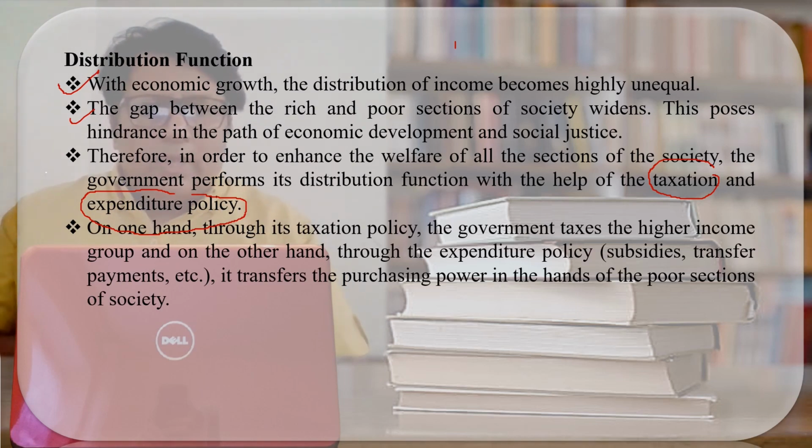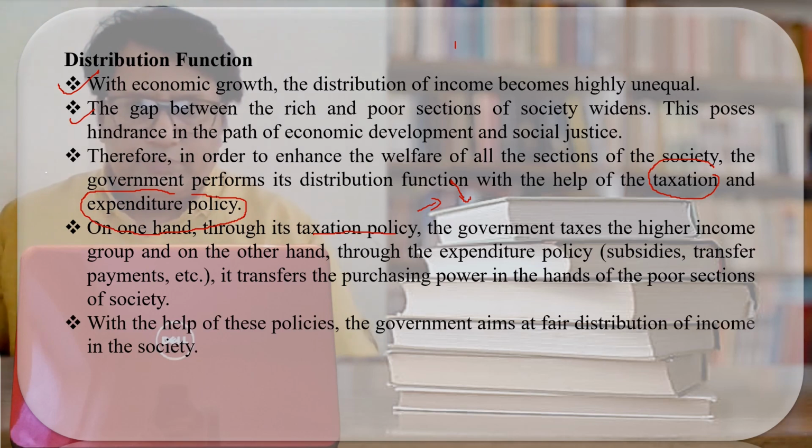On one hand, the government imposes huge taxes on the richer people so that the condition of the rich people comes to a common platform, and by providing subsidies or financial help to the poor or the weaker sections, their position is strengthened, so that finally the gap between the rich and the poor is diminished.